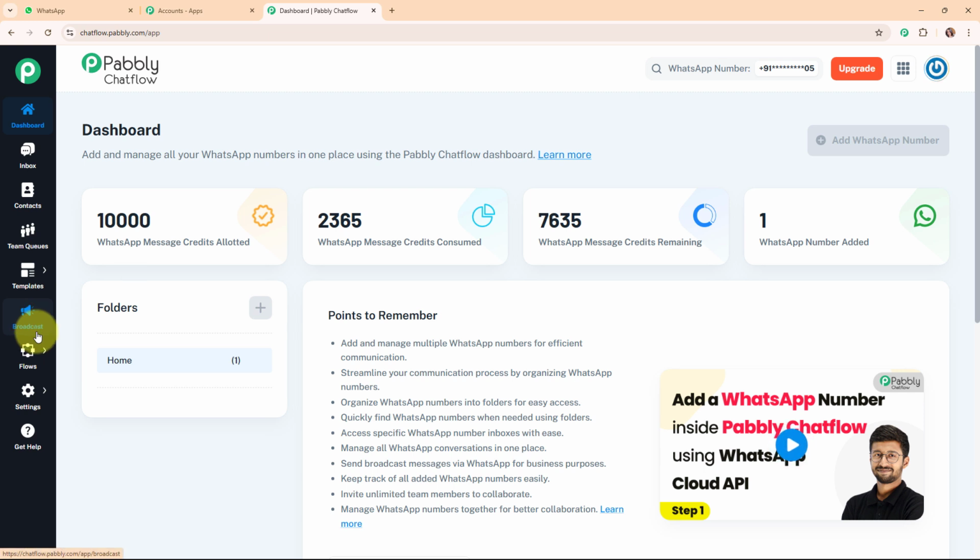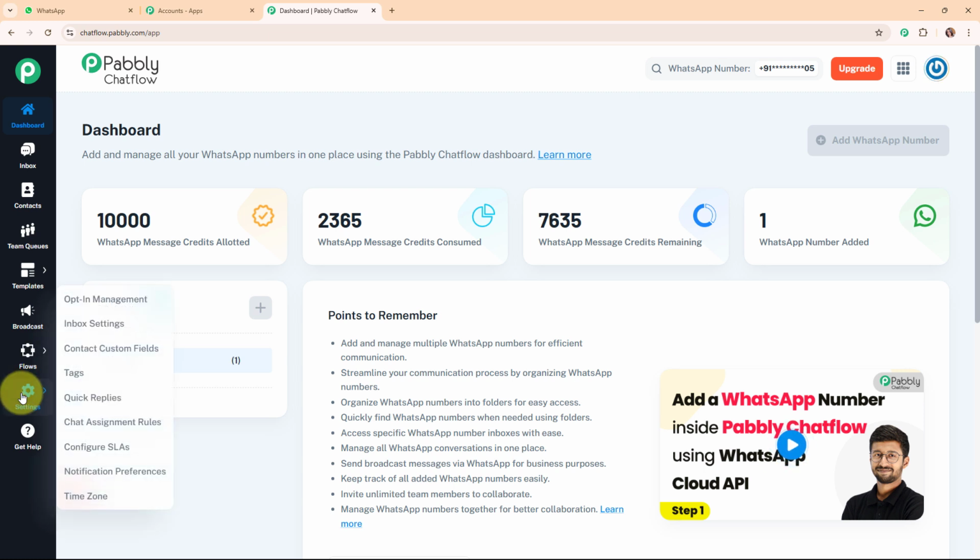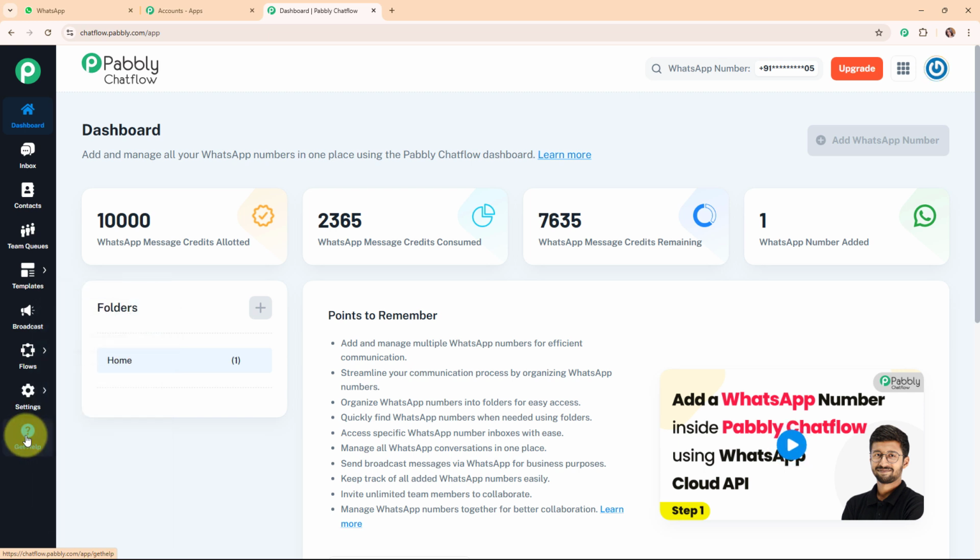And then in this templates feature you can create the template for your WhatsApp message. And then it comes to the broadcast. By using this feature you can send and create the broadcast messages for your business. And then it comes to the flow. Using this flows feature you can build a WhatsApp chatbot for your businesses. And then it comes to settings, and in the settings you can see all other features as well. If you wish to learn about any of the features in detail, then you can check out the videos dedicated to these features. And then here comes the get help option. Alright, so this was all about the features of Pabbly Chat Flow.